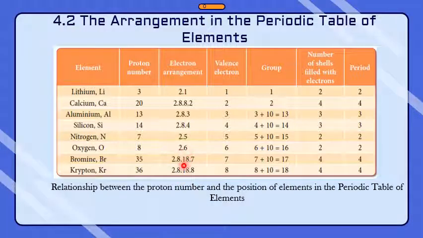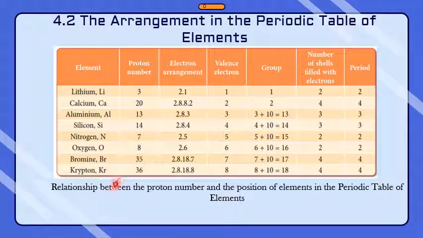So this is the electron arrangement of bromine, because 2 plus 8 plus 18 plus 7 is 35. You look at the valence electron, 7. So the group is 7 plus 10, 17, because 7 is in the range 3 to 8. So how many shells? 1, 2, 3, 4. So there are 4 shells, meaning the period is 4.